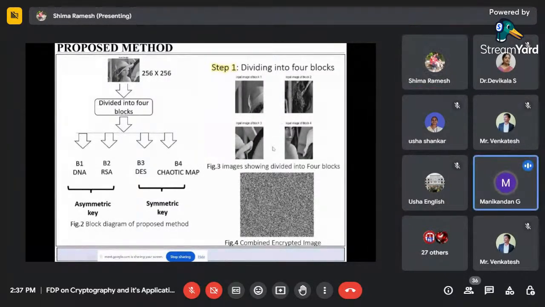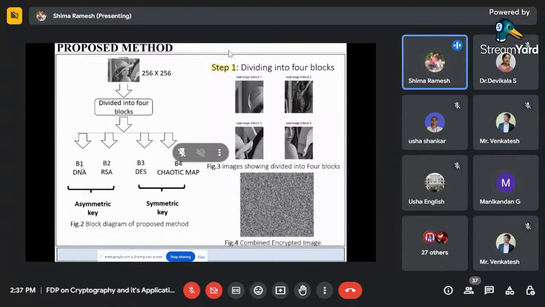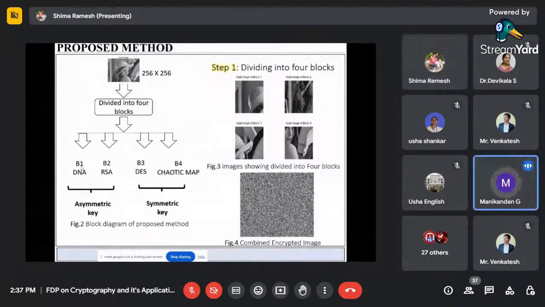RSA is a public key cryptosystem, I know. Is DNA a public key cryptosystem? DNA is actually asymmetric, sir. I am using public and private here, because one key is private. DNA is private because that is known to me only. My DNA only I know, right? That is a secret. Yes, ma'am. And I also have one doubt, ma'am.